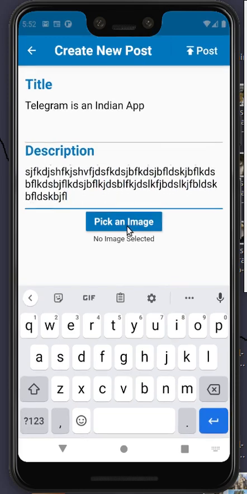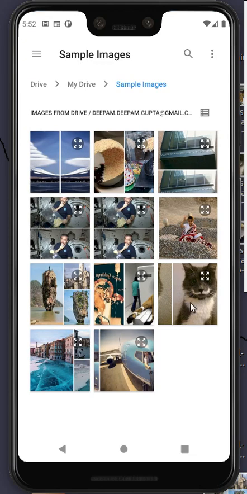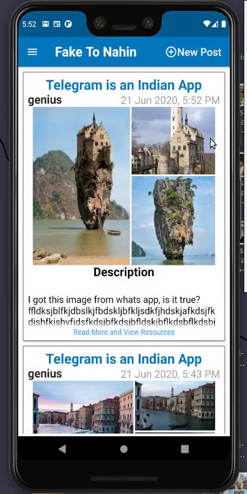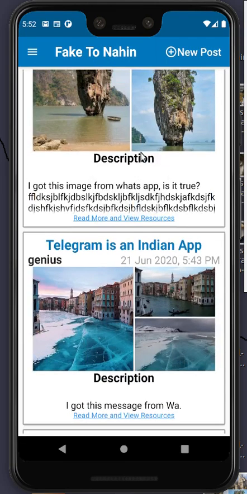Okay, now I'll pick an image or a video. For now, I'll just choose a sample picture. It can be of the news which you want to check. So the picture has been picked, and I'll just click on post. Ram has created a new post, and that post will be posted to each and every user who has signed in through our app.